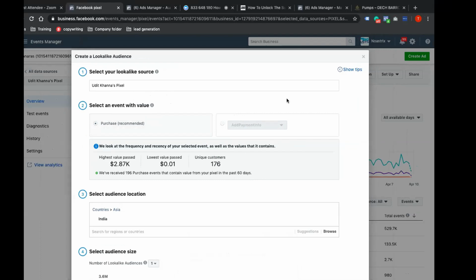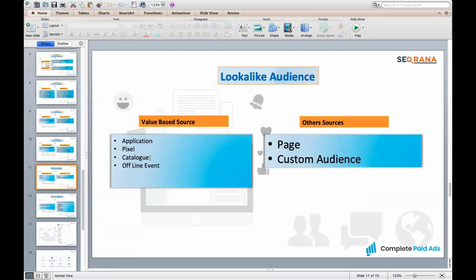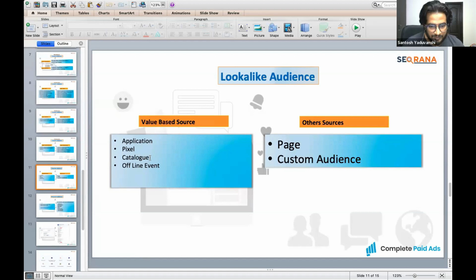Okay, so catalog. With catalog, again, you can create wonderful product sets. Let me explain. Let me share my screen. I can show if it is not visible in your system.